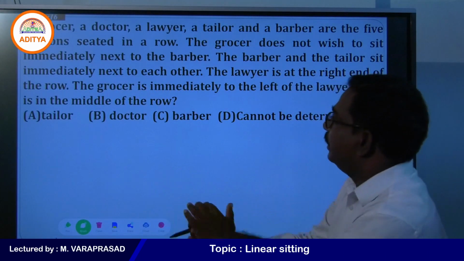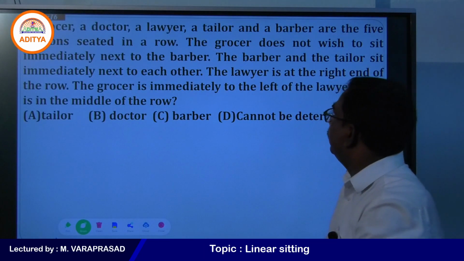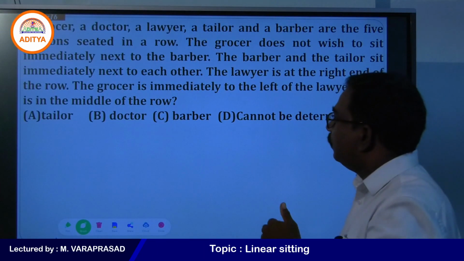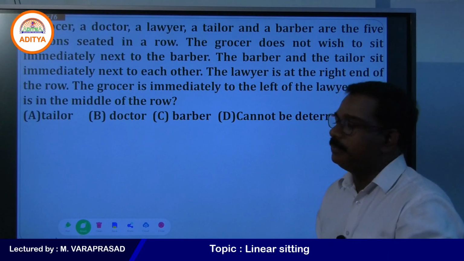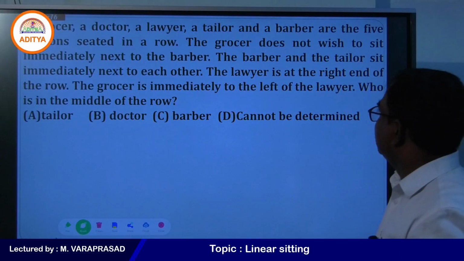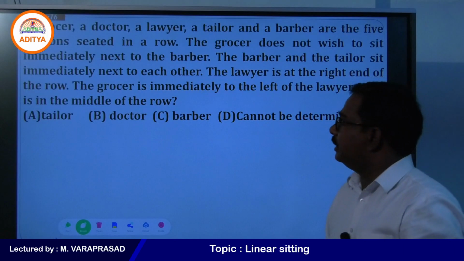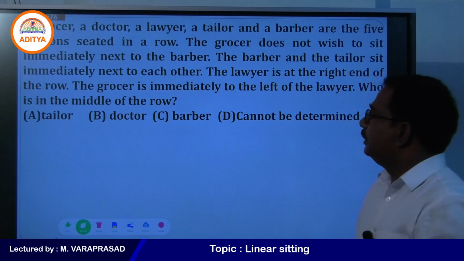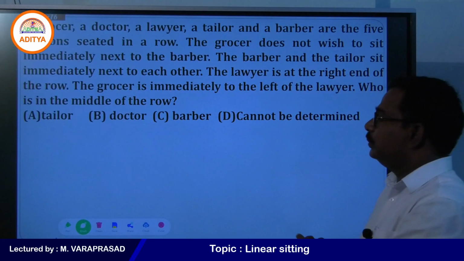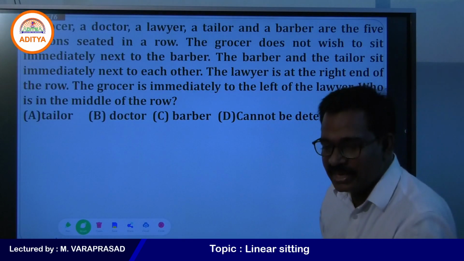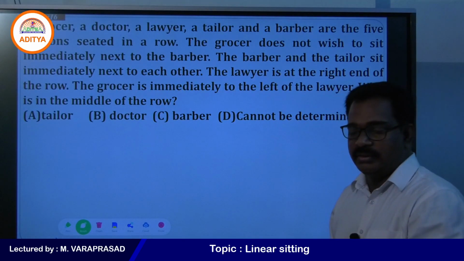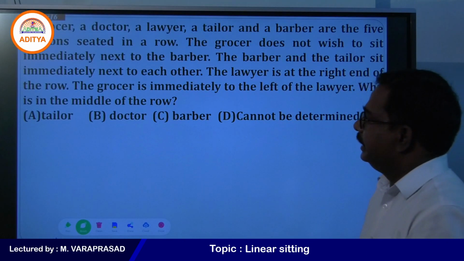A grocer, a doctor, a lawyer, a tailor, and a barber are the 5 persons seated in a row. The grocer does not wish to sit immediately next to the barber. Like this, some conditions are given there. Use all the conditions and get the arrangement. Only one question for this data.